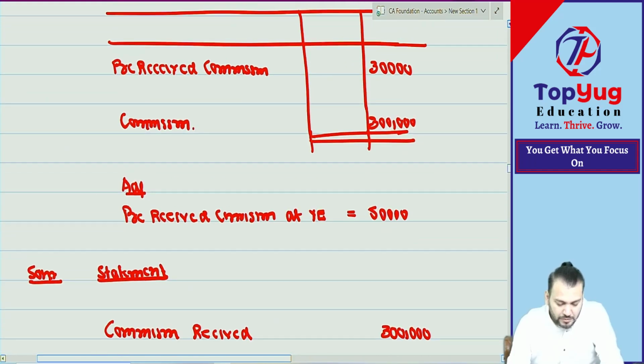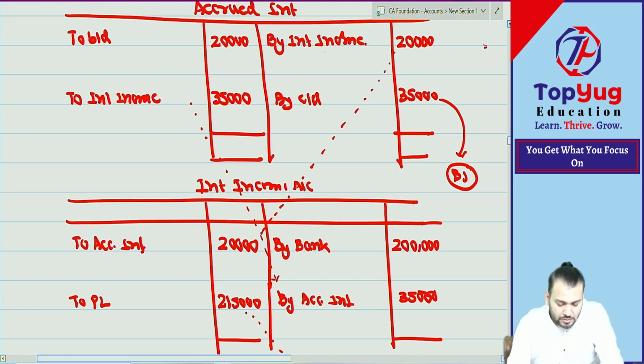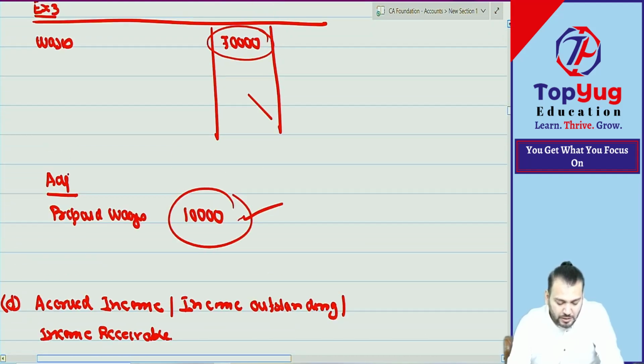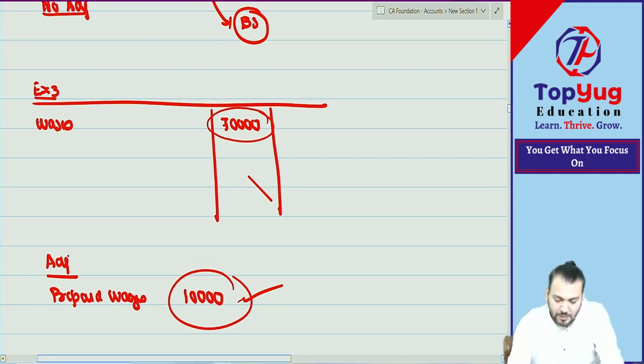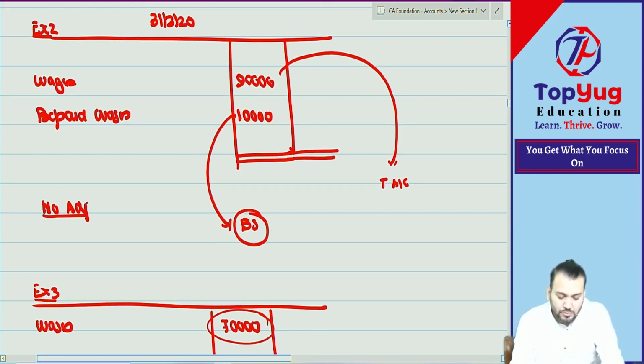So many things we have done. Last class. Pre-received no, he asked prepaid. So I will do prepaid. Yeah, this one. Example number 2 you want. Example number 2. So I said no adjustment.